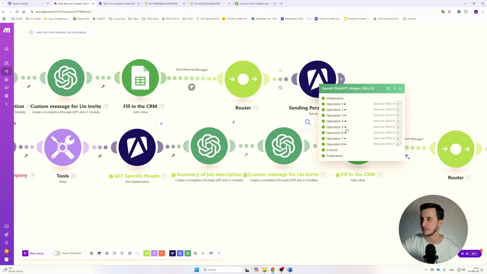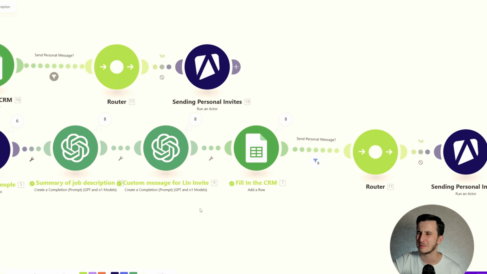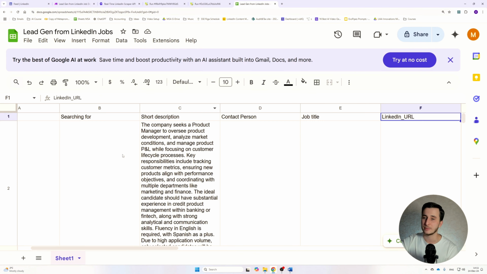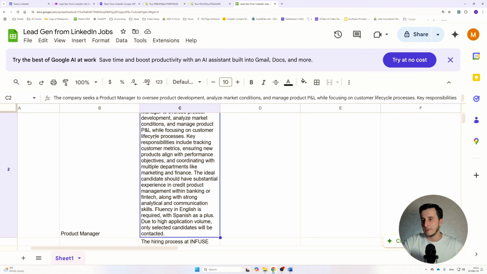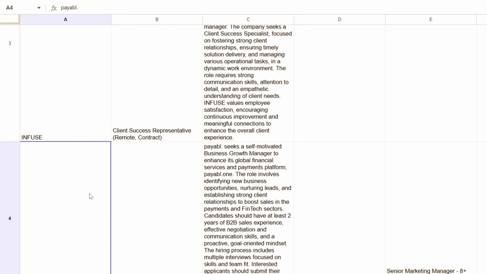Then it creates a custom message. We have already seen that. So, "Hi, Artyom, noticed that Jeff's email marketing system position sounds exciting. I'm in the industry with the Flow by AI. Would love a chance to connect," which is sort of okay. You can probably do a better job here at providing instructions, but for the sake of the example, I think that's good enough. And then it adds to our database. And if we look at the database, here is what we have. We've got the mirror search, the position that is open.